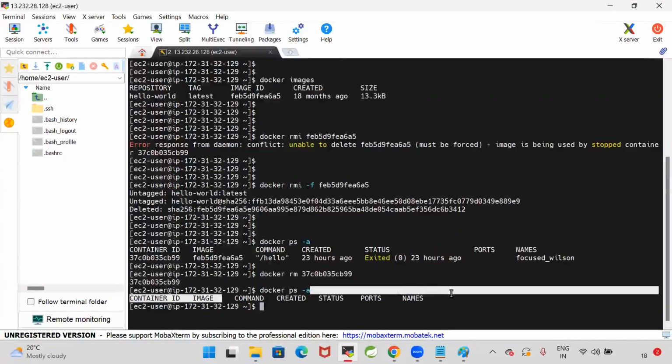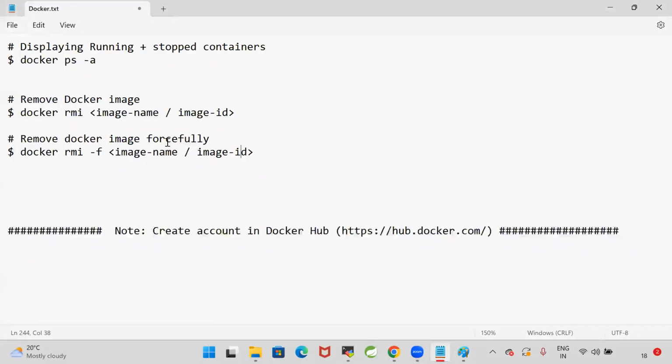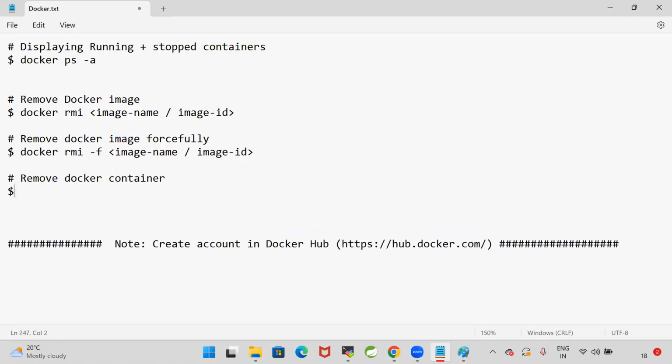Now there are no stopped containers either. To remove the image, we will use rmi. To remove the container, we will use the rm command. To remove the Docker container, the command is docker rm container ID.